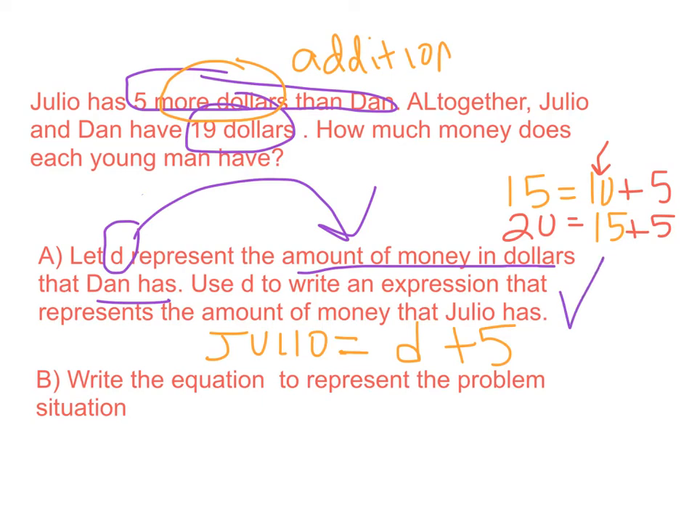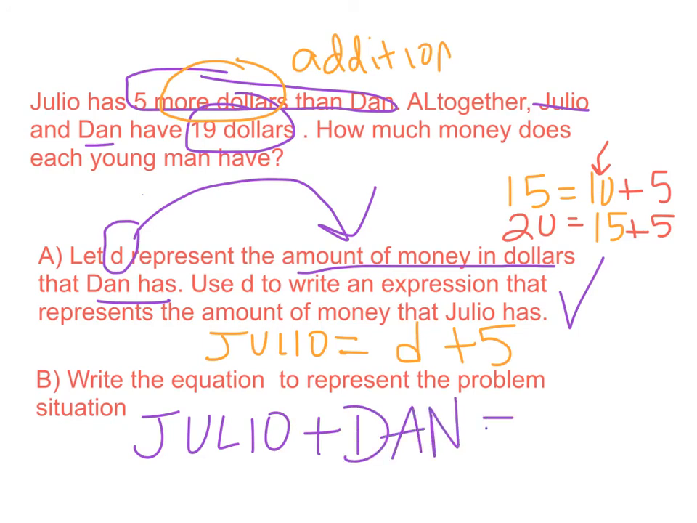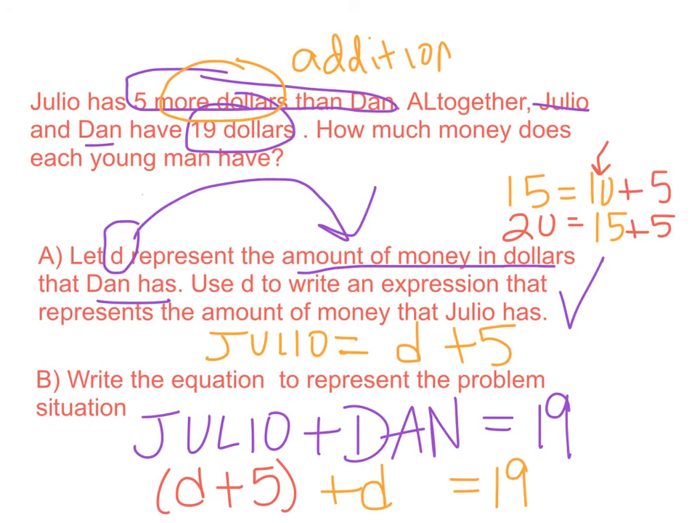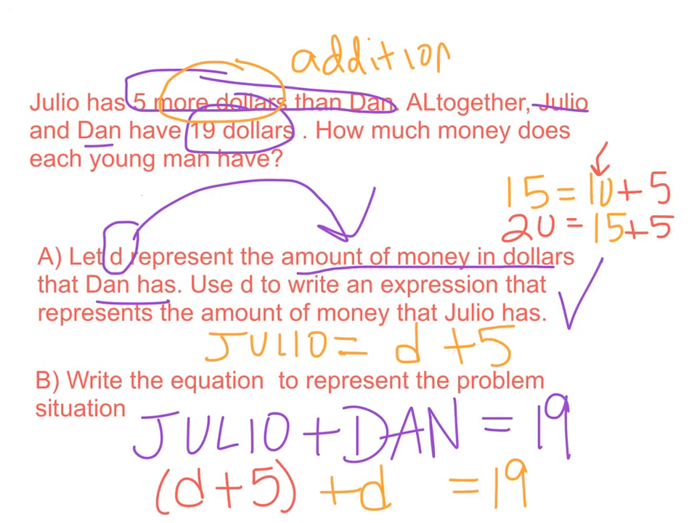All right, so part B, we want to know how much money does each of them have. We know in the second sentence that Julio and Dan have $19. So I'm going to write that in words. Julio plus Dan equals $19. Well, based on part A, we know that Julio is D plus 5. And we know in the problem, D is how much money Dan has. We're going to put D equals 19. Well, hold up. This looks like the problems we've been doing all along, so let's keep going.